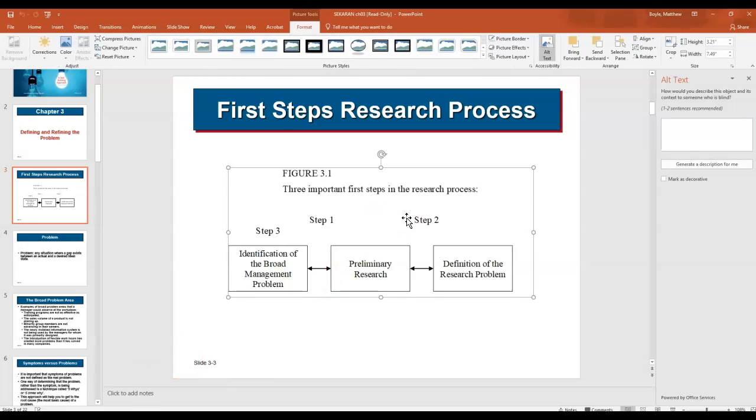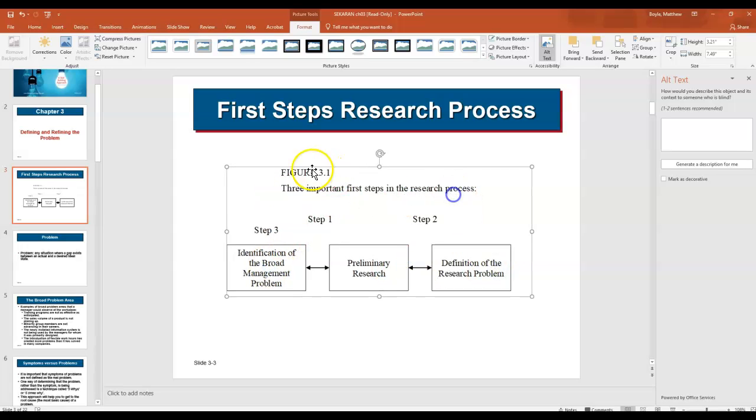That way, somebody who's using a screen reader is going to be able to access it. If there is no alt text, the screen reader will simply read aloud picture when it gets here. So someone who's blind or visually impaired, they're not going to be able to see any of this or have any of it read to them. You'll have to provide that for them.